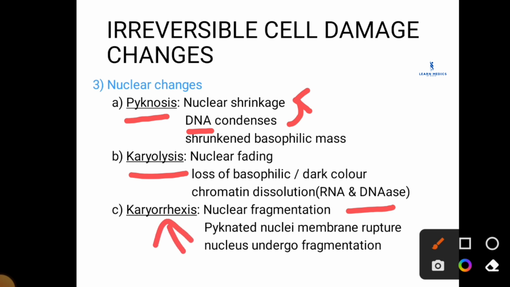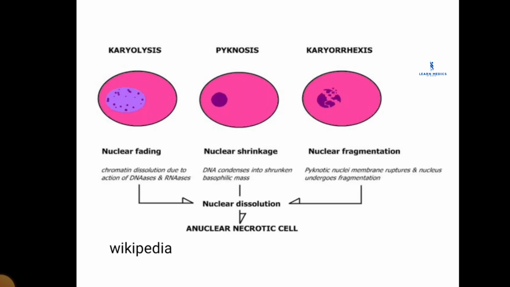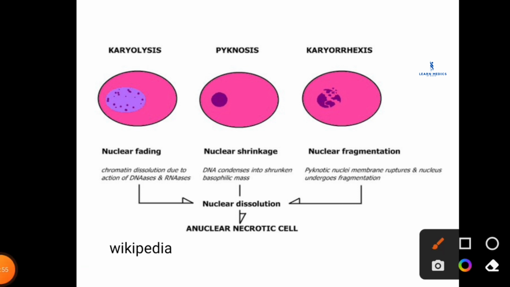So the three processes that occur in nuclear changes are pyknosis, which is nuclear shrinkage, karyolysis, nuclear fading, and karyorrhexis, which means the nucleus undergoes fragmentation. This is the picture where we can represent all these things. Pyknotic means the nucleus is shrunken, karyolysis means the nucleus has faded, and karyorrhexis means fragmentation.